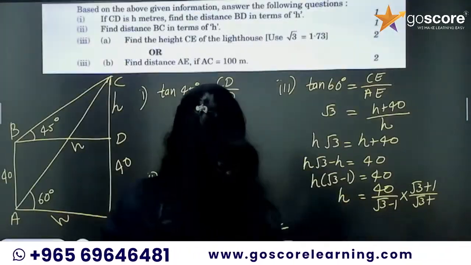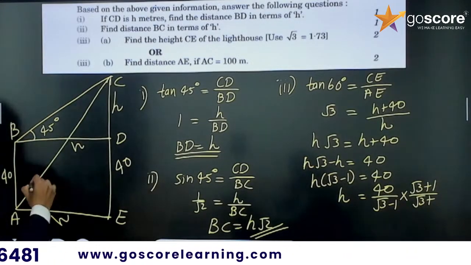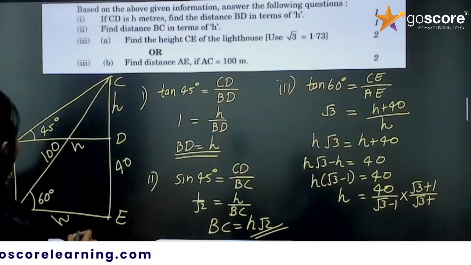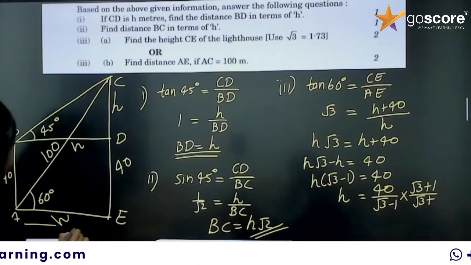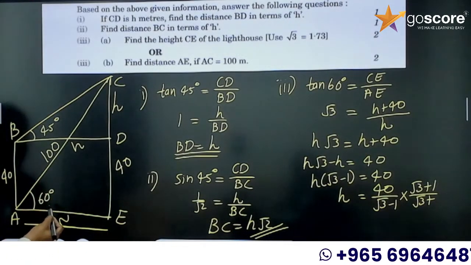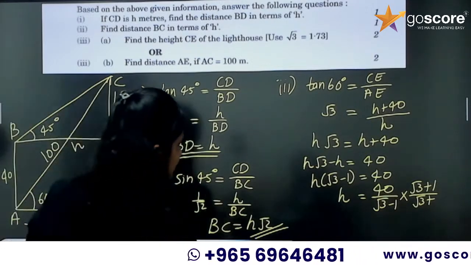The big question: find distance AE if AC is 100. So, they are taking AC as 100 and we need to find AE. That means this distance AE we need to find. So, we can take cos 60, right? Cos 60 is adjacent by hypotenuse.